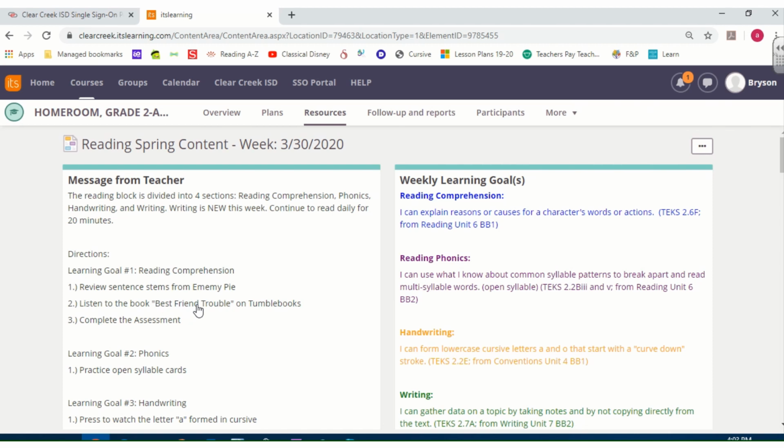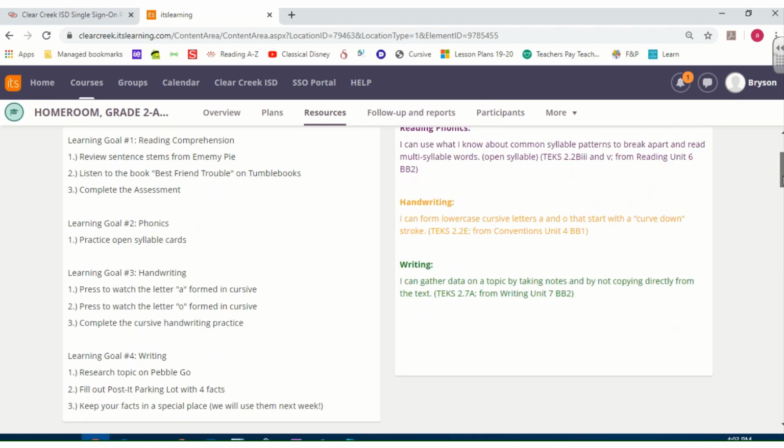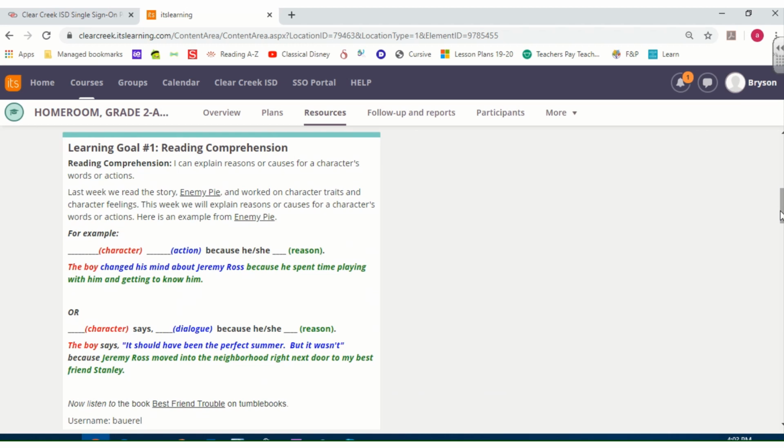All right, so we tried to make it a little bit easier this week, and we included some direction off to the side, making sure that you're also continuing to read daily for 20 minutes. Weekly learning goals are to the side, and this section is now broken up into 4 different sections. For reading comprehension, we are explaining causes or reasons for a character's words or actions.